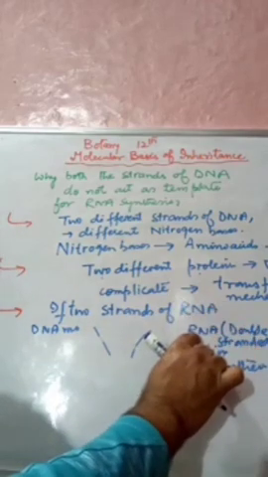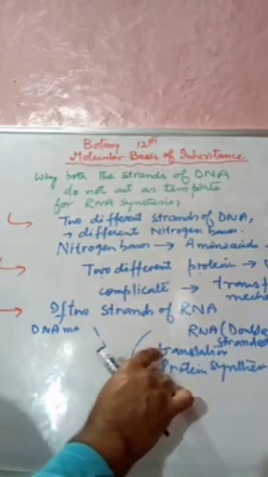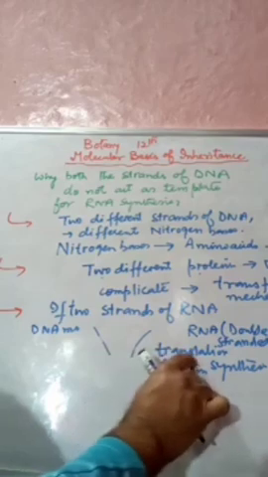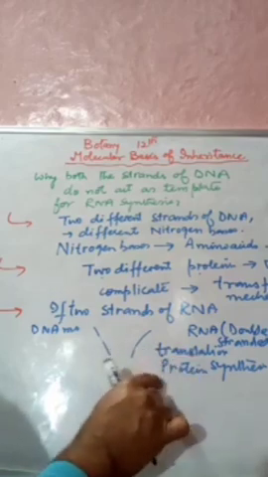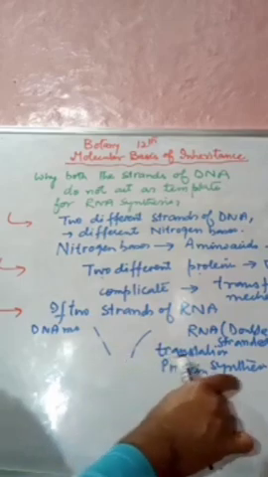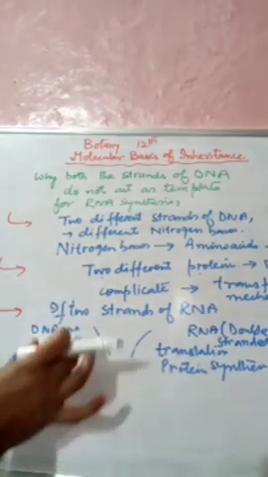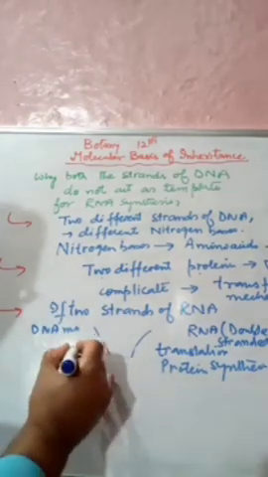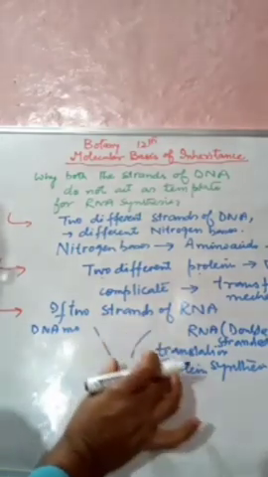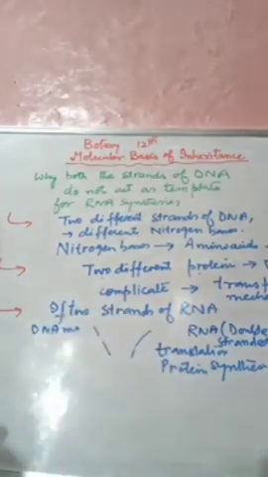Now this double stranded RNA will stop the translation step, and it will also stop the protein synthesis. Again, the transcription step will be of no use for protein synthesis.